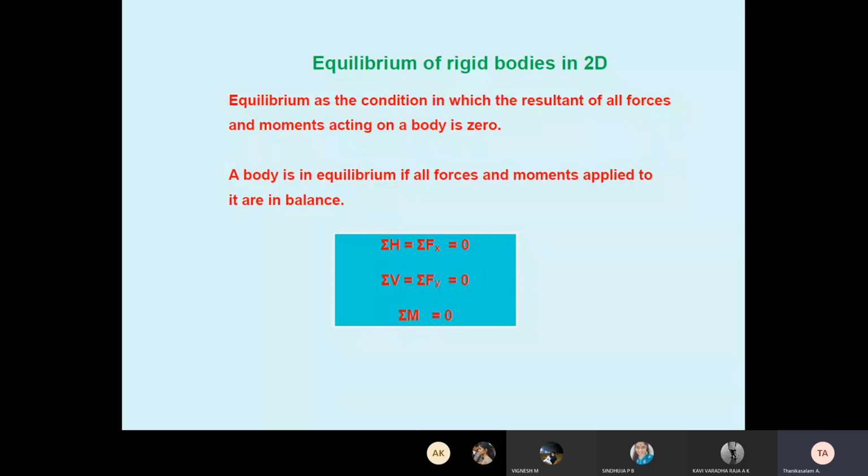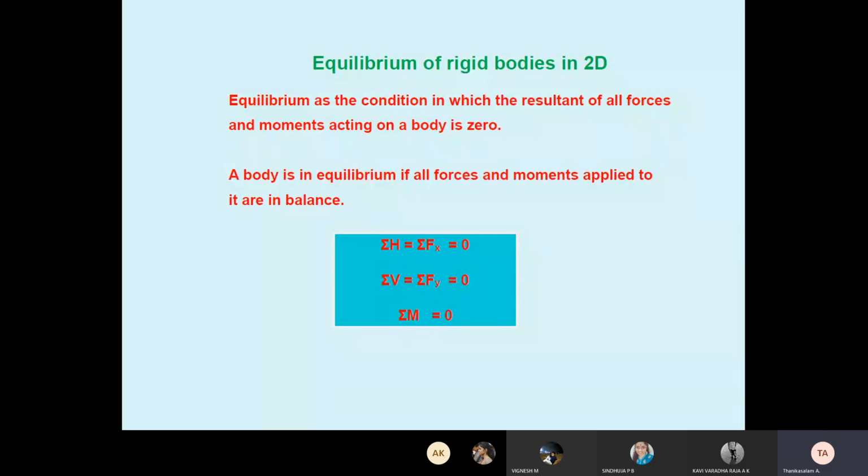The moments value must be 0 only. We can say the rigid body is stable. A body is in equilibrium if all forces and moments applied to it are balanced. Equilibrium is the condition in which the resultant of all forces and moments acting on the body is 0. For a particle, only the resultant force is 0.